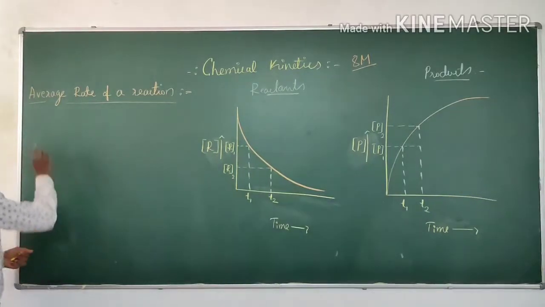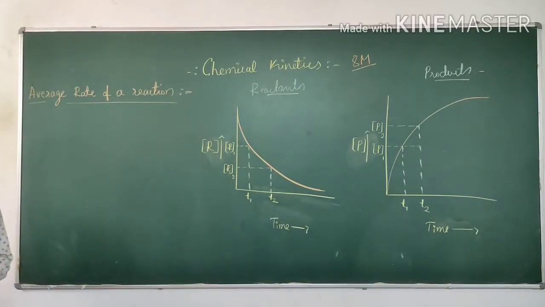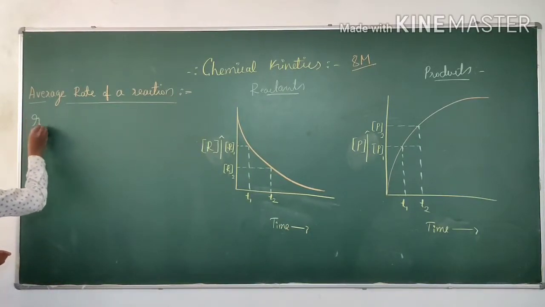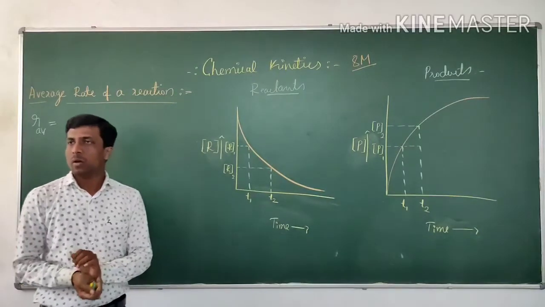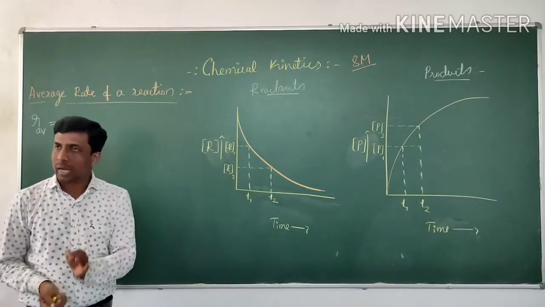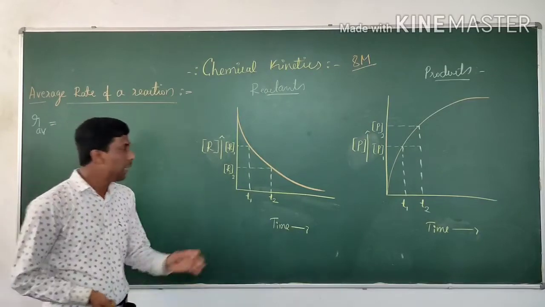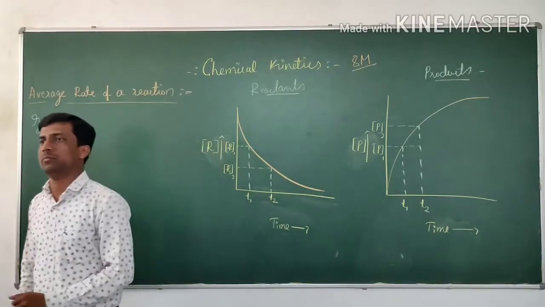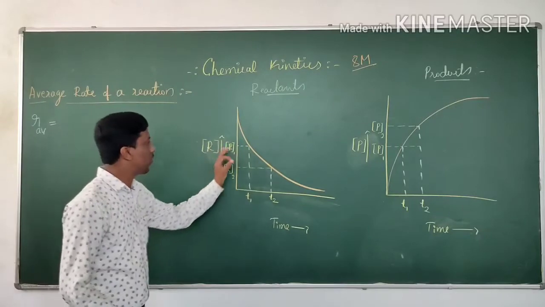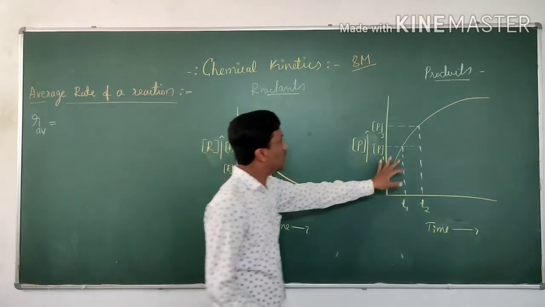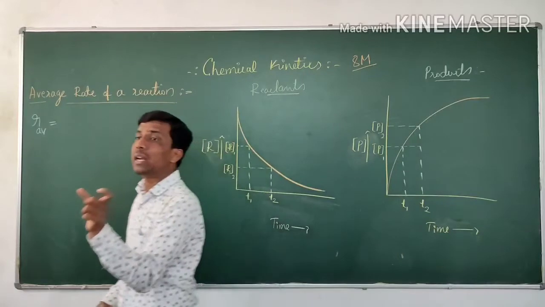Let us discuss average rate of a reaction. What do you mean by average rate of a reaction? Average rate of a reaction, R av, is nothing but the ratio of change in concentration of one of the reactants or products in a given interval of time. It is the ratio of change in molar concentration of one of the reactants or one of the products in a given interval of time.